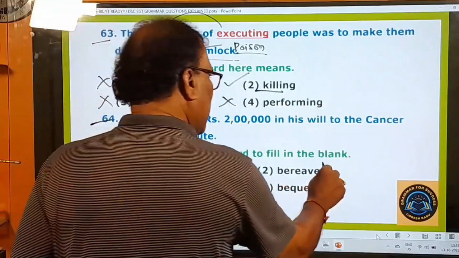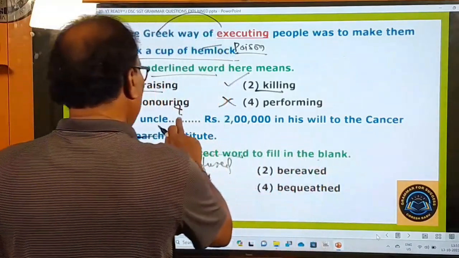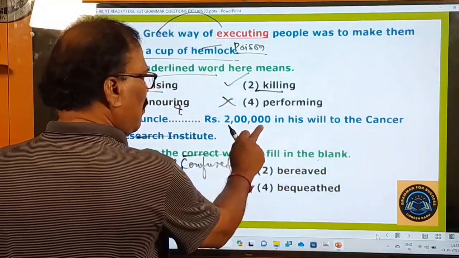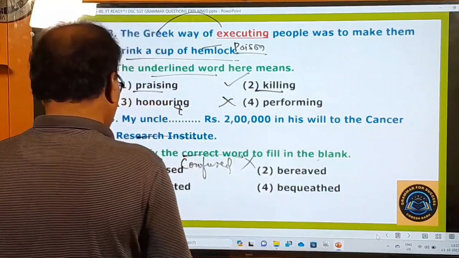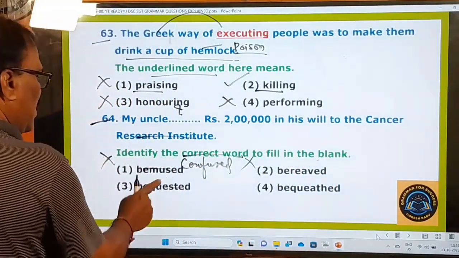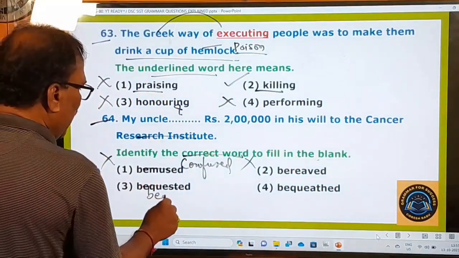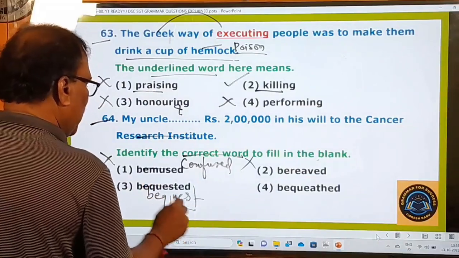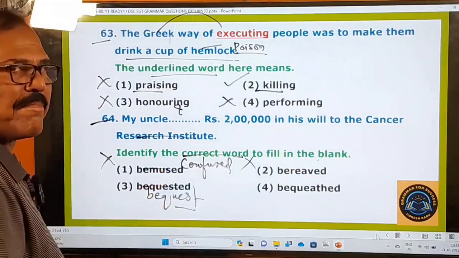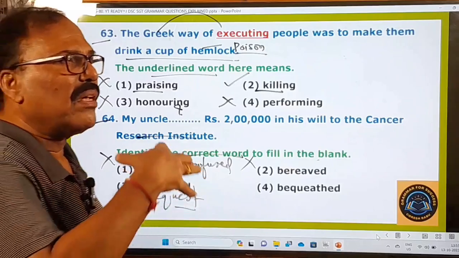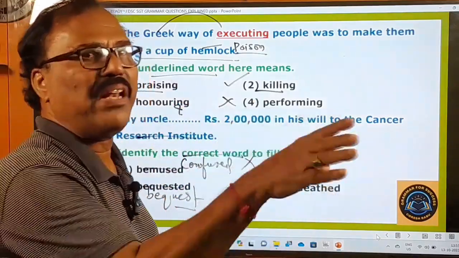Bereaved. So that is the meaning of this bereaved. So here this bereaved, my uncle bereaved 2 lakh rupees. No, this is wrong. And bequested, of course, this bequest is there. Let me tell you one important thing. This bequest is not a verb at all. Bequest means something given to somebody by will.